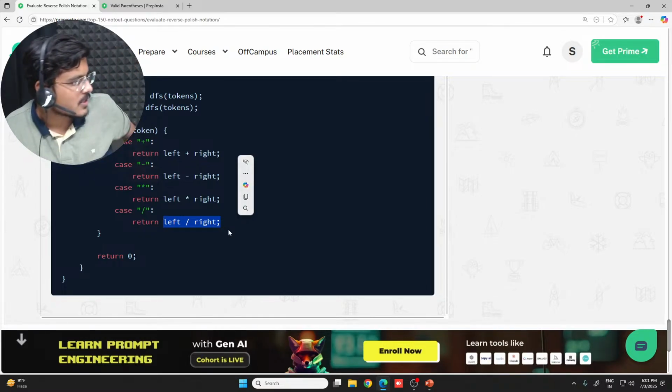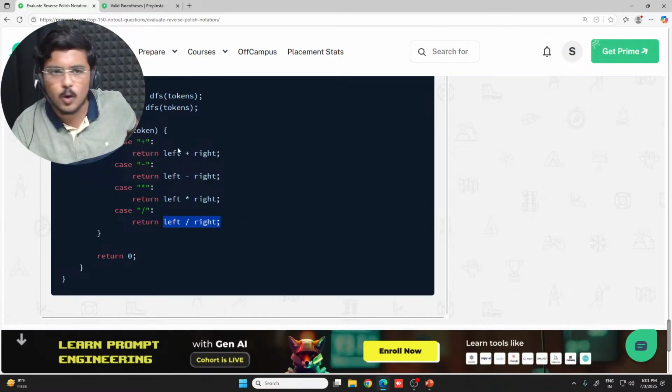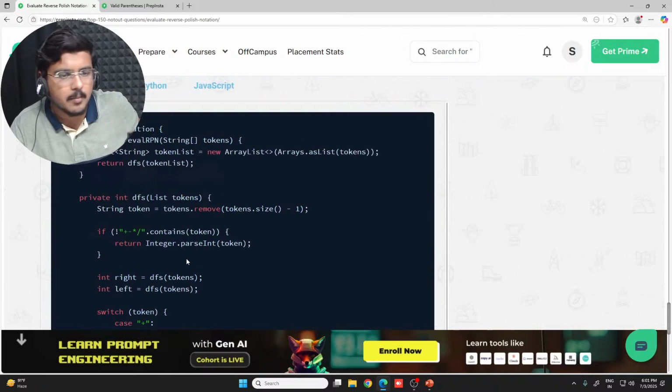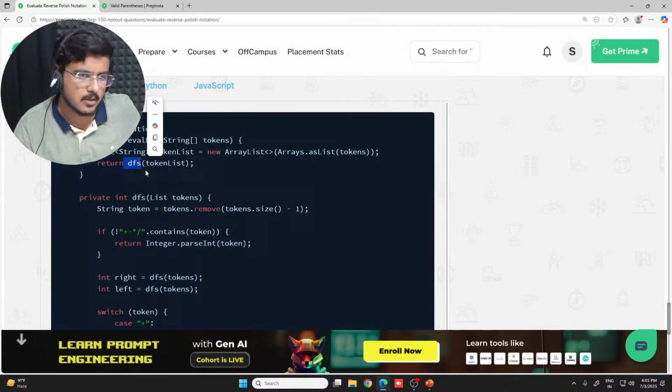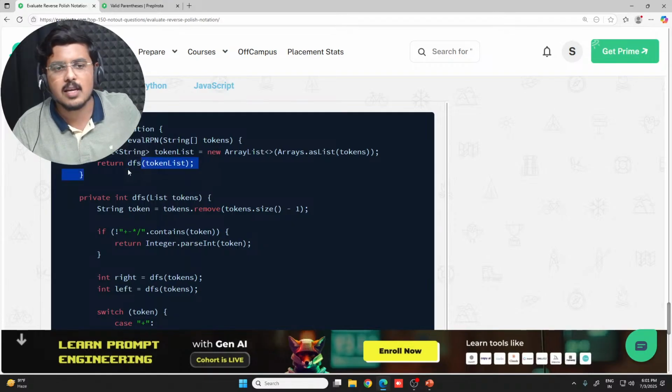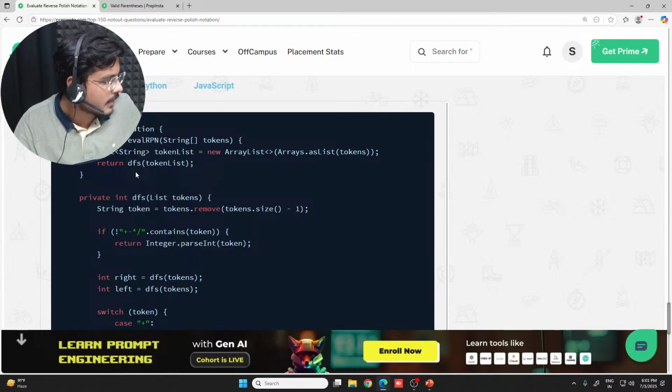Depth first search is DFS means? No, here it is not depth first search. Let me tell you, here I am not at all saying that DFS is depth first search. Here DFS is as simple as that, it is a name of a method. I can name it Vaibhav as well. I can name it Shashank. I can name it anything. Fine.